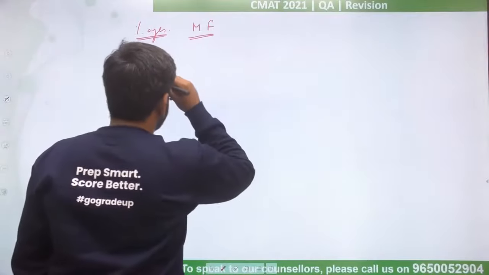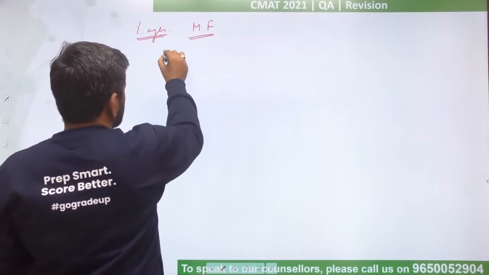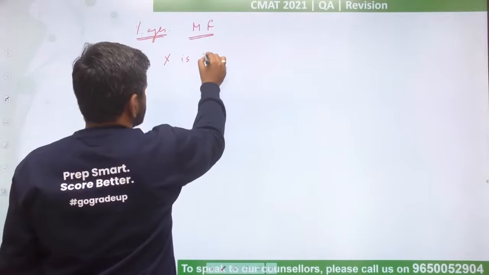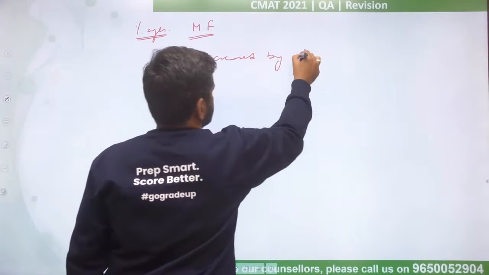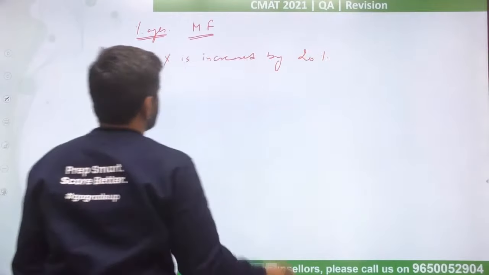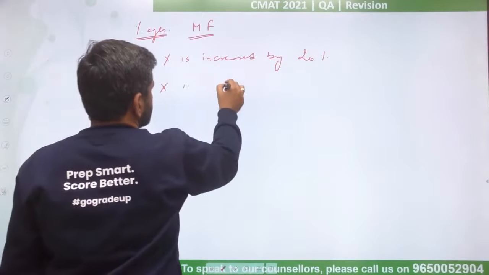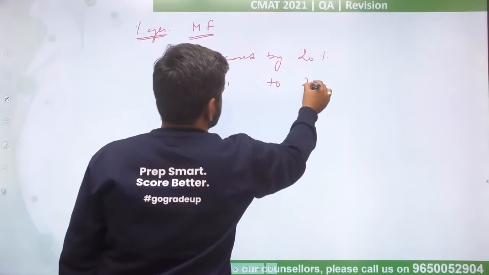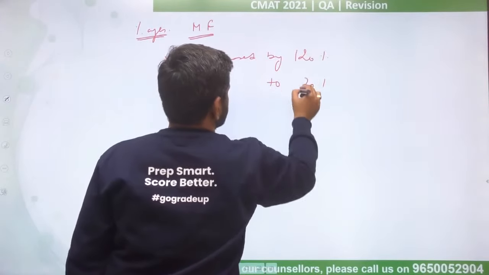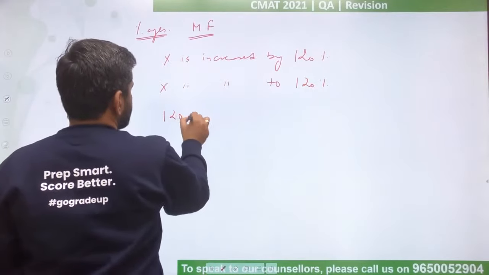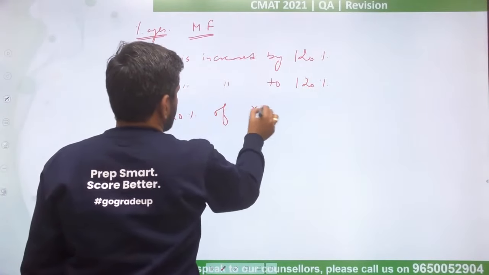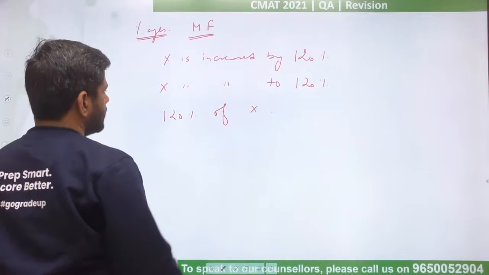What is the multiplying factor? So let us say if I talk about x is increased by 20%, x is increased to, इसको 120 कर देता हूँ, 120% of x, right?